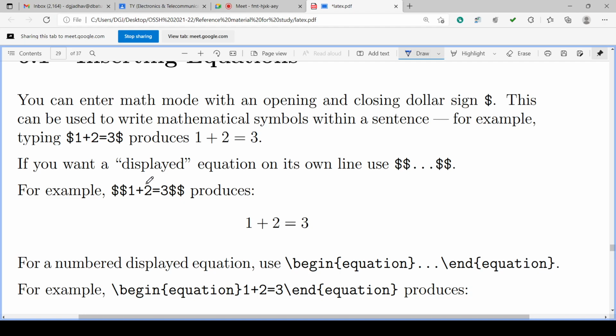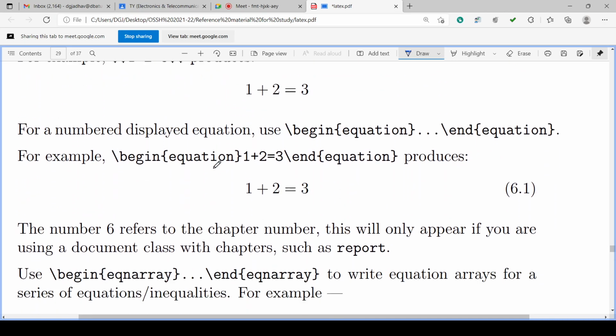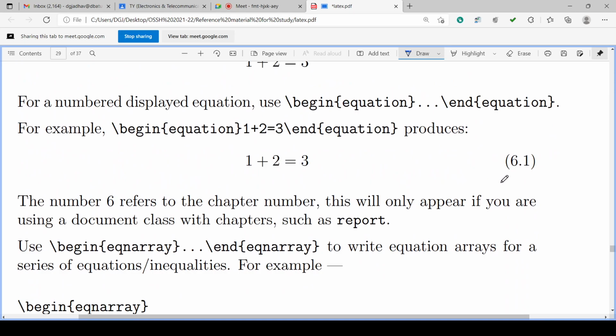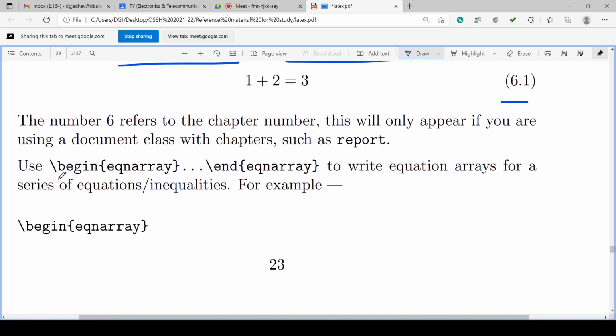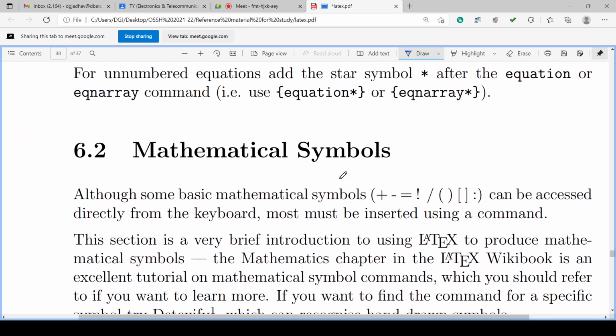Then we have seen the equations also. Dollar and double dollar. Single dollar, wherever it is there, will keep the equation there only. If you want it on a separate line, then you can have double dollar. If you want numbering, then we can have begin equation, end equation, or begin eqnarray, end eqnarray for multiple equations, that we have seen.